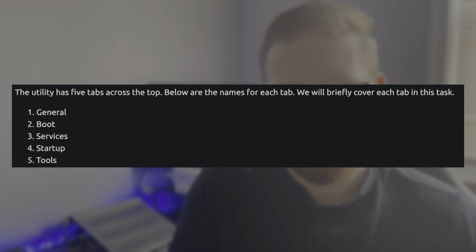But there are 5 tabs that you can use to investigate: General, Boot, Services, Startup, and Tools. In the General tab, we'll see some of the more general settings for your machine's boot up process. In Boot, we will actually see where it is booting up from. So by default, it should be /Windows in the C drive. In the Services tab, you'll see a lot of the services that run in the background and their state. In the Startup tab, you may or may not see anything. So, definitely check it out on your own system and see if you see anything interesting.